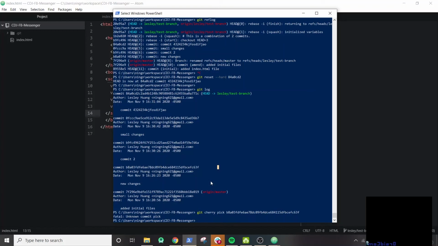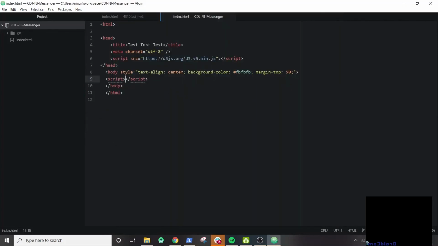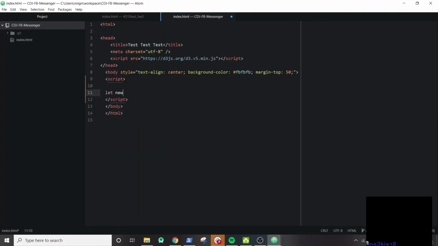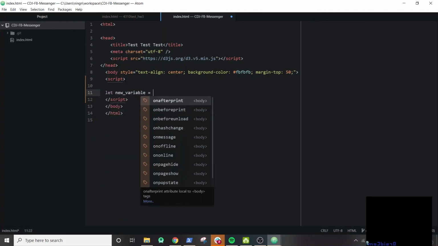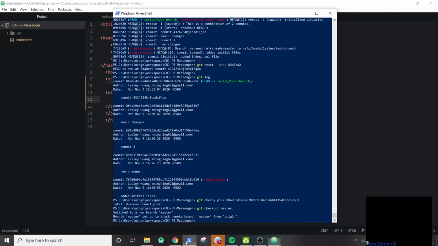So let's just go ahead and try to simulate this. So I'm going to navigate back to master. So git checkout is how you move branches. Master. And now we're on branch master. You can see that there are no changes here. So let me just make a change. I'll do let new variable equal to test. This might be good enough actually. And then let's create our commit.